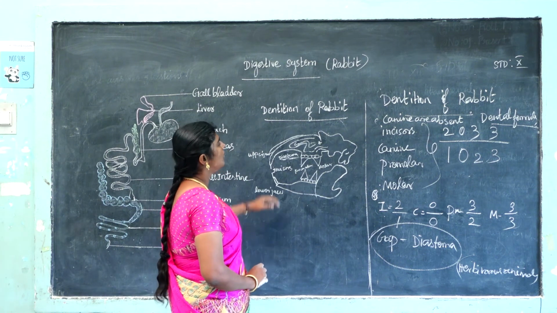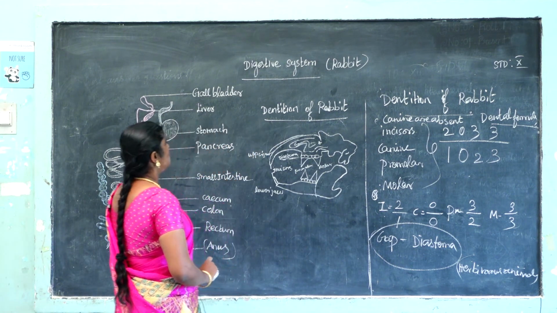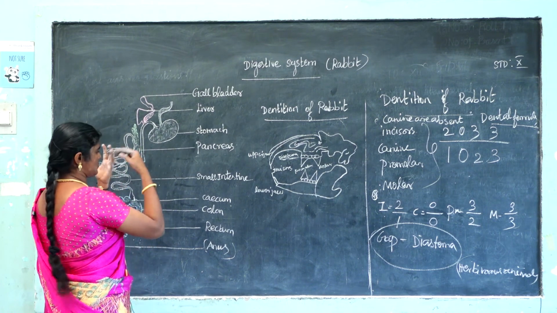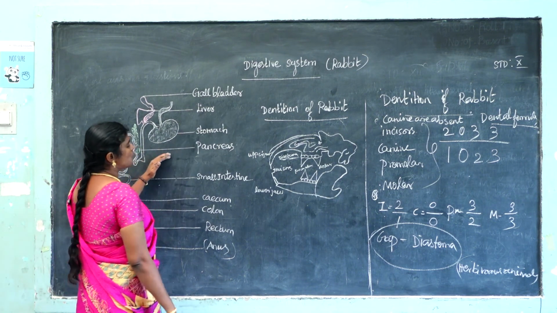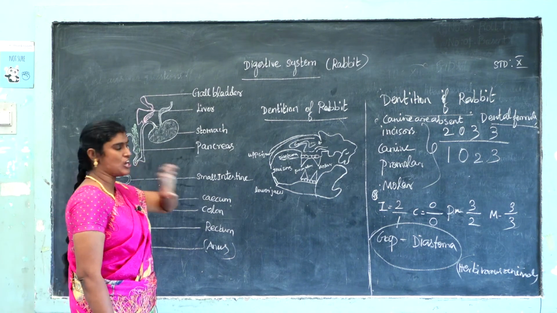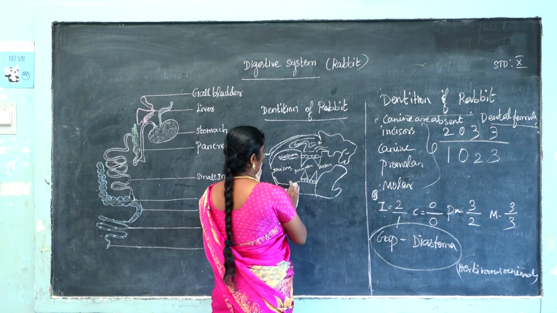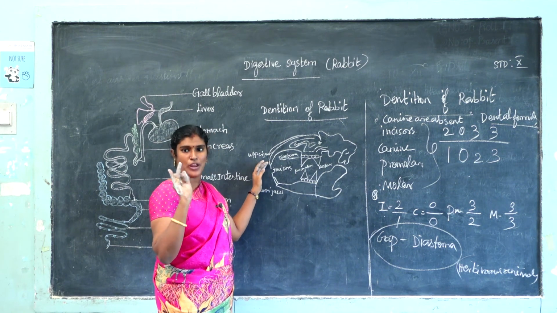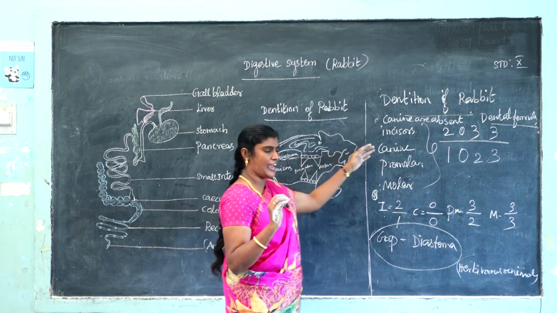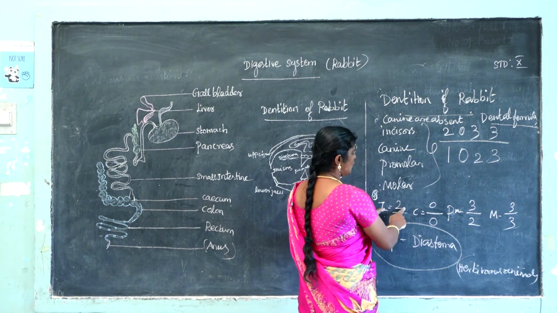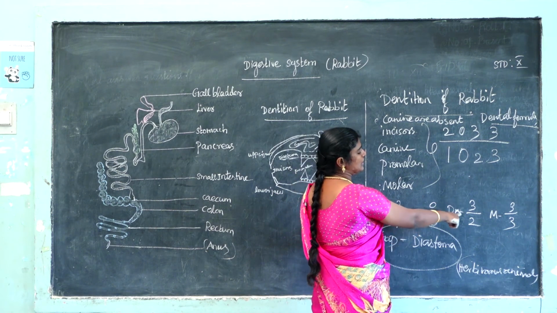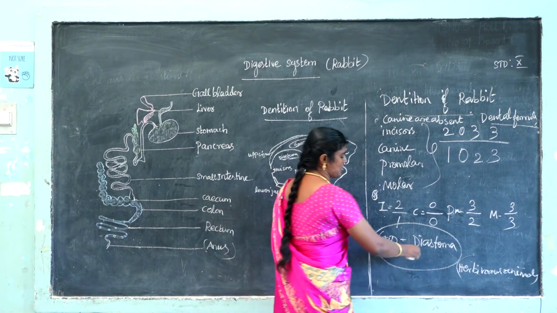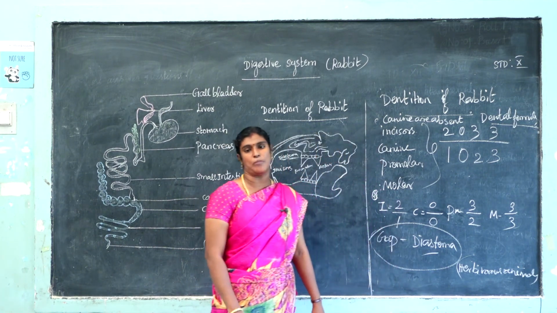So what did you learn today? First we saw the digestive system and its parts. Next, dentition of rabbit: a maximum of four kinds of teeth are present, incisor, canine, premolar and molar, and canine is absent. The formula of teeth is 2 by 1, 0 by 0, 3 by 2, 3 by 3. Last point, the diastema. What is the use of diastema? It helps in the digestion of herbivorous animals.